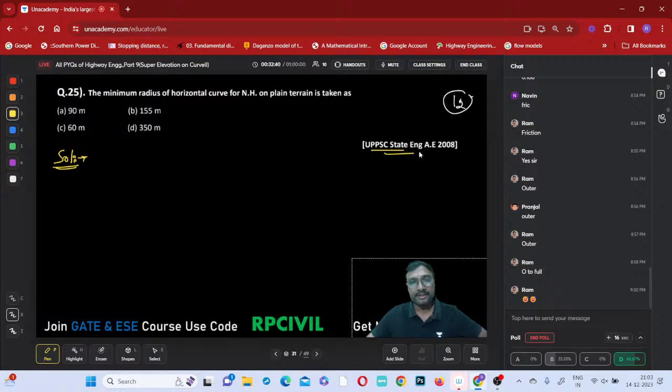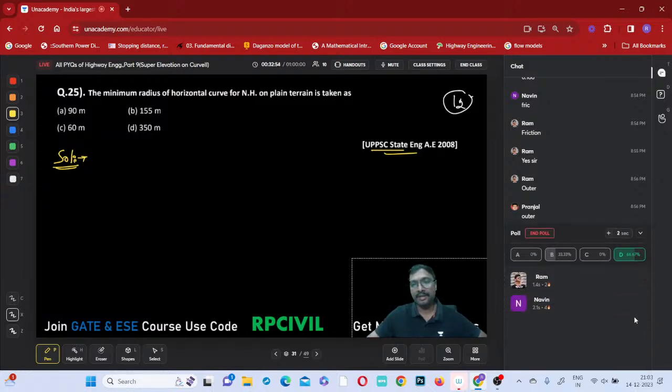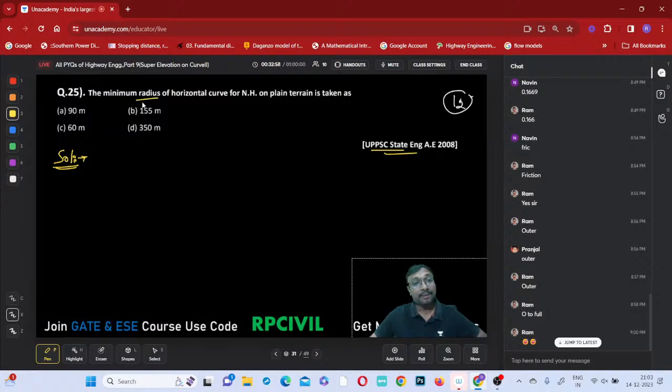This is UPPSC. Now the minimum radius of the horizontal curve for national highway on plain terrain is what? Nothing else is given, so how to select it?